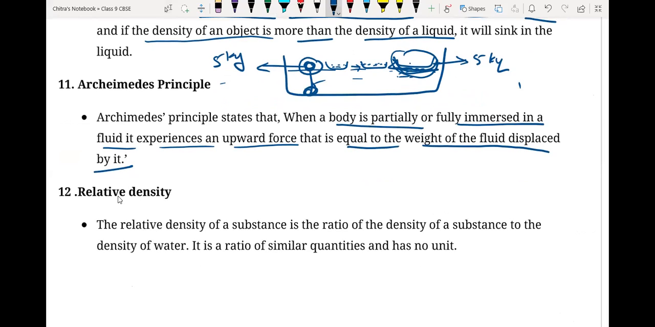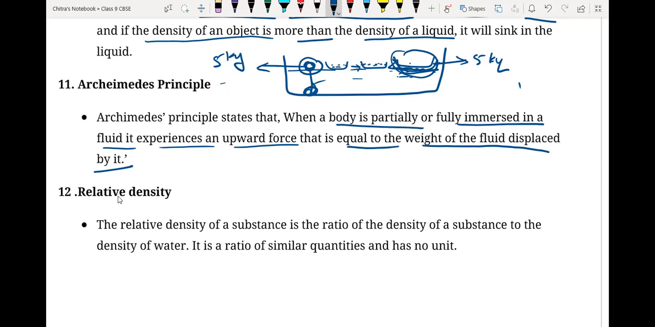So just remember that the amount of water displaced by the object, that much buoyant force is going to apply on that object. So in order to displace more water or more fluid, we can increase the surface area. Okay, that's all.